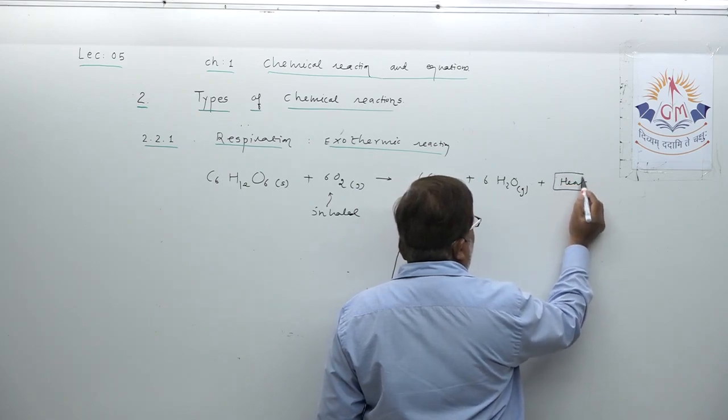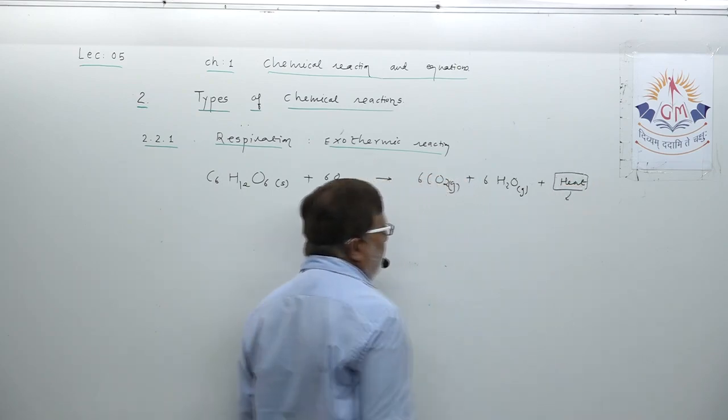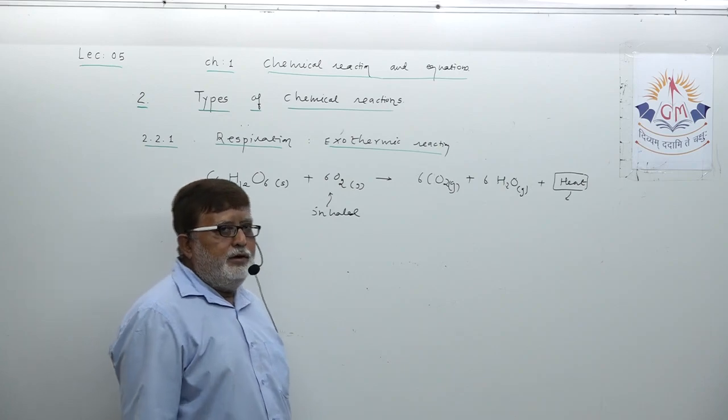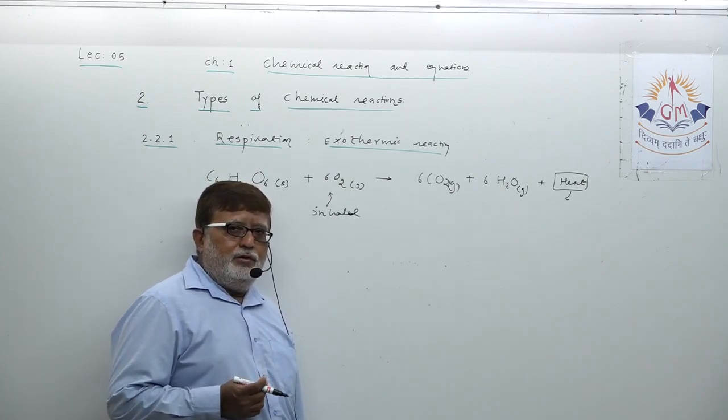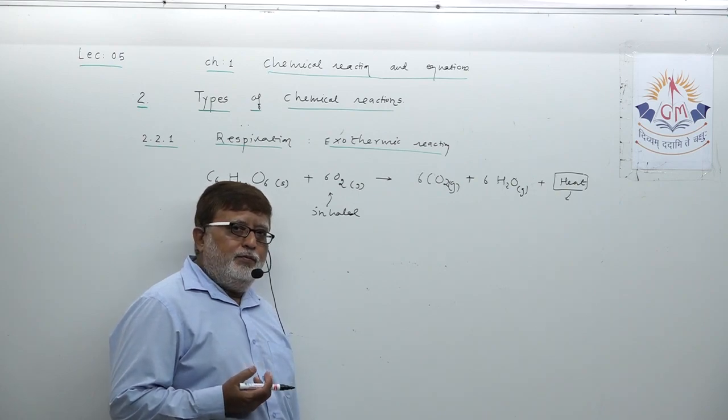The question may arise in our mind, what is that heat? Actually, this heat energy which is produced is making you capable to perform all life processes.